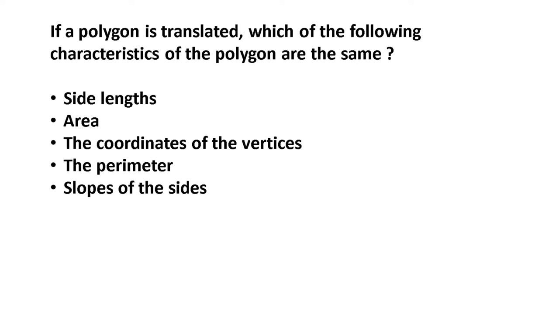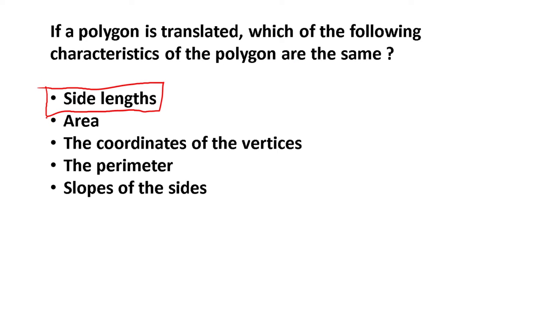Next up, it says if a polygon is translated, which of the following characteristics of the polygon are the same? Side lengths. So translate means to shift it up, down, left, right. It's like if you take a piece of paper or let's say your phone, right? And you put it in front of you and you just slide it up, down, left, or right. What's changing about it? Are the side lengths changing? No.